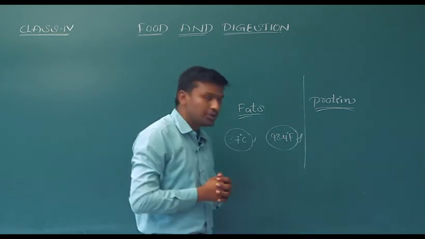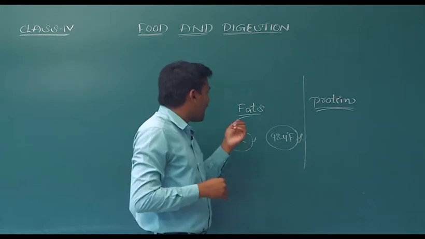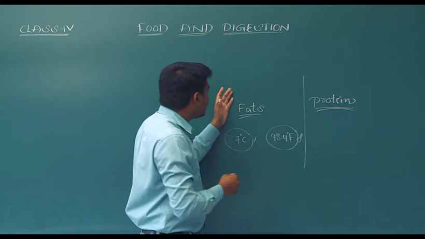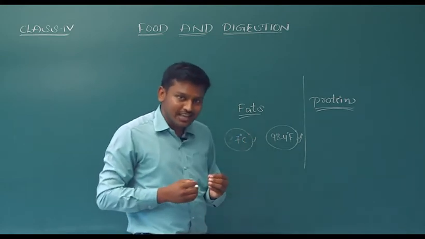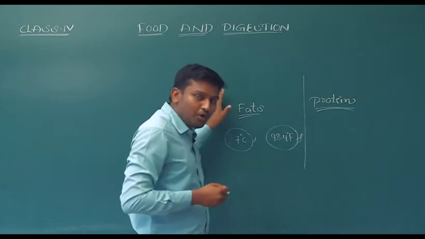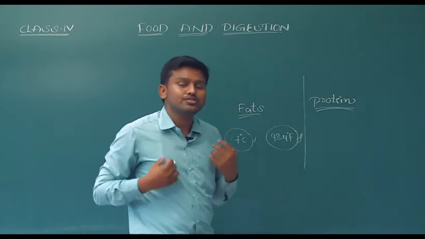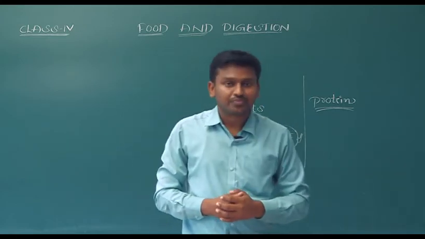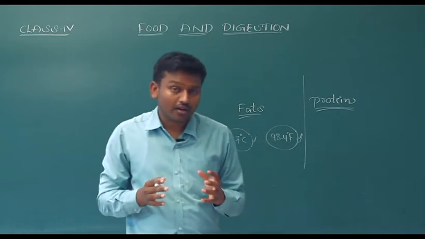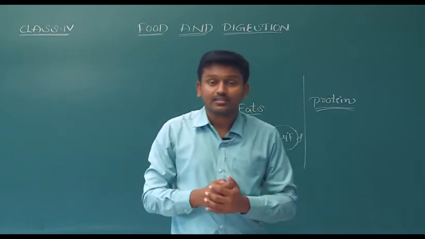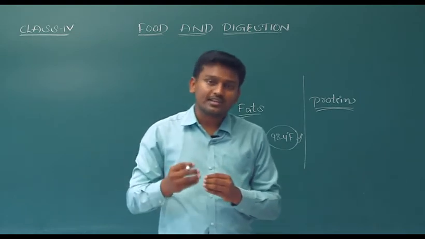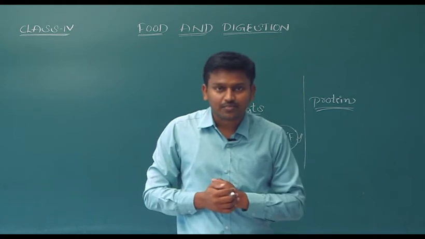These micronutrients help macronutrients to produce energy. As I said, carbohydrates and fats give us energy, and these vitamins and minerals help carbohydrates and fats to produce energy in our body. Not only that, if we are ill, then these vitamins and minerals help protect us from other diseases.